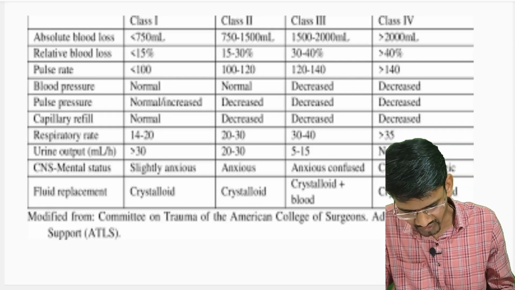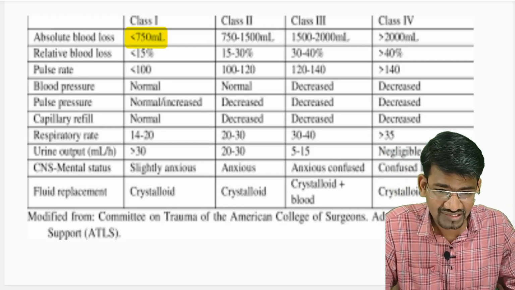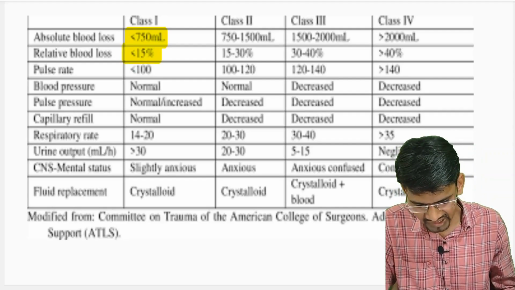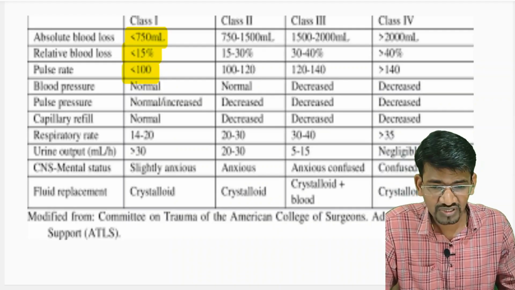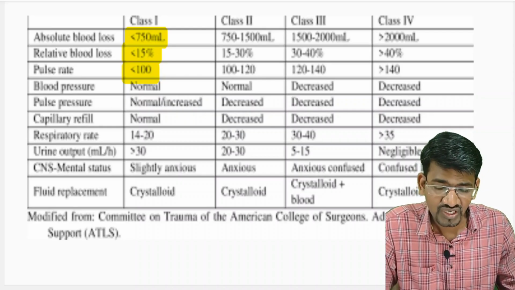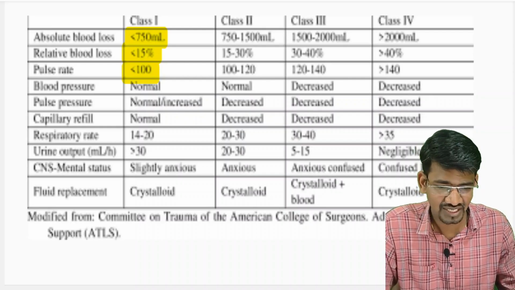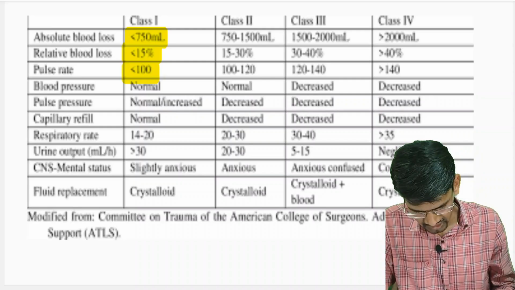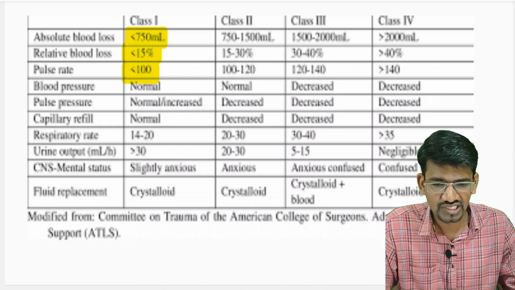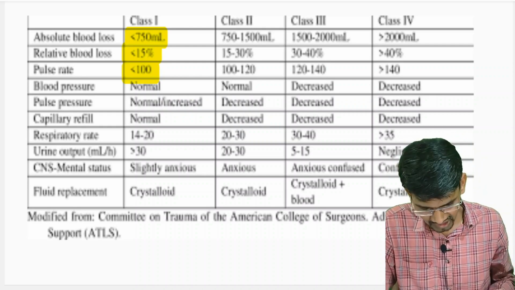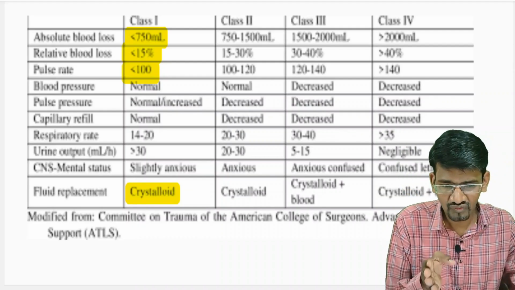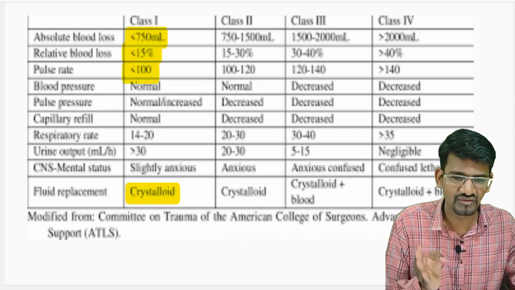In class 1, the blood loss is less than 750 ml or less than 15%, the pulse rate is less than 100, the blood pressure is normal, capillary refill is normal, respiratory rate is also within the normal range, and the urine output is more than 30 ml. This is what we call class 1 hemorrhagic shock or class 1 hypovolemic shock. The treatment will be crystalloids, because the volume loss is minimal or very less.